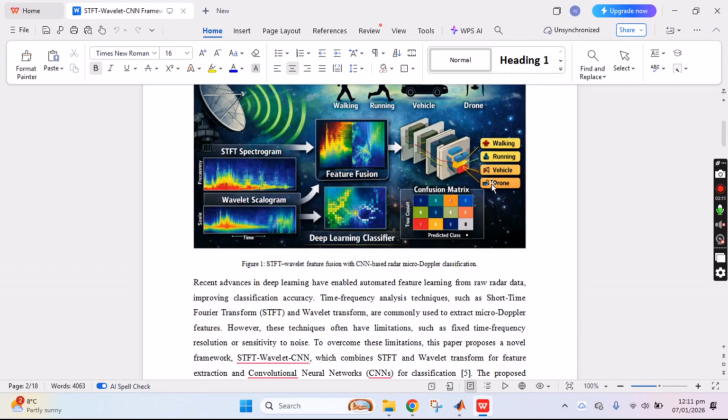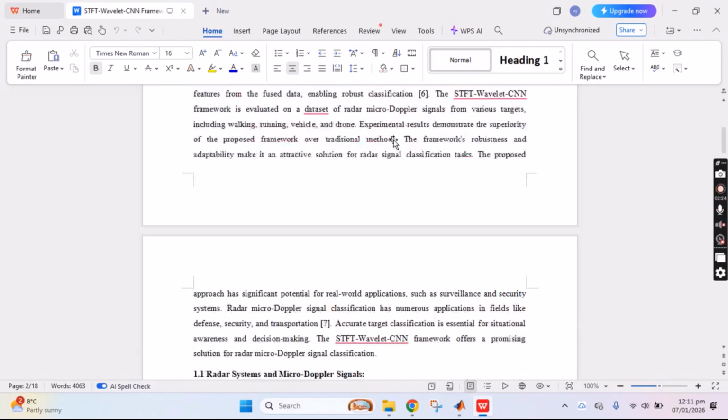These are the multi-layer techniques which use walking, running, vehicle, drone, detect the sensors and process through the convolutional neural network and produce the output results.